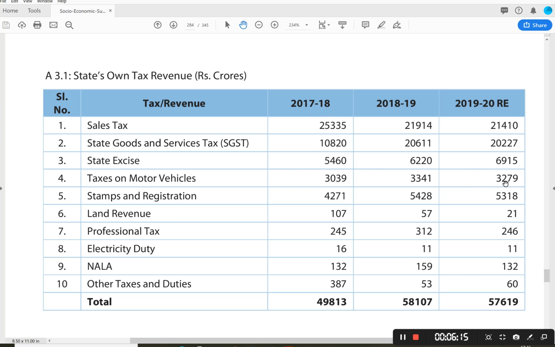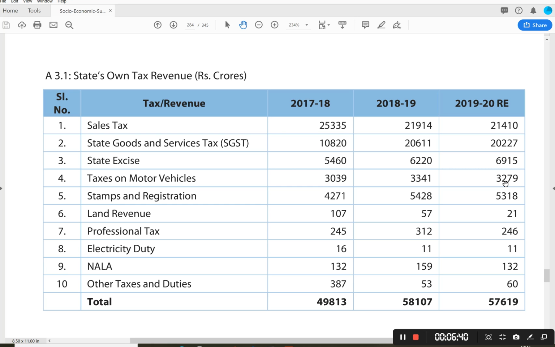Other than these, the remaining taxes are very meager. They don't contribute much to tax revenue. You can see land revenue is very little, around 21 crores in 2019-20 revised estimates. Then professional tax, it's hardly 246 crores. And then electricity duty 11 crores. And then Nala charges 132 crores. Other taxes and duties 60 crores.